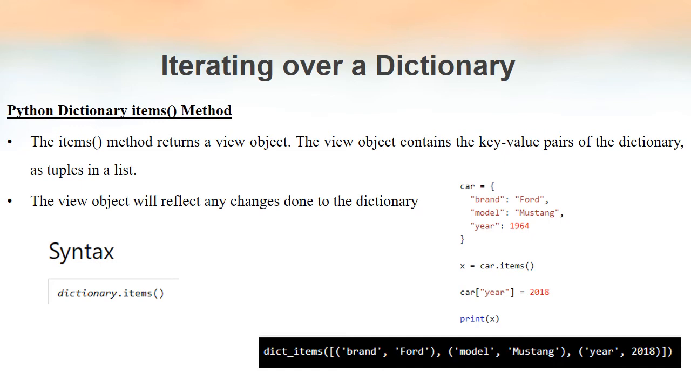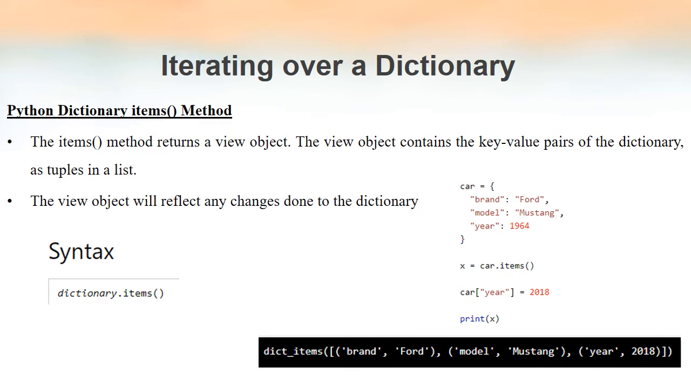How will we represent a tuple? Tuples are represented inside a pair of parentheses, with elements separated by a comma, and a list is represented as elements separated by commas inside a pair of square brackets. So what do we mean by tuples in a list? In other words, a list of tuples, a list consisting of tuples, and each tuple will have the key and value. So the view object returned by the items method is actually a list of tuples.